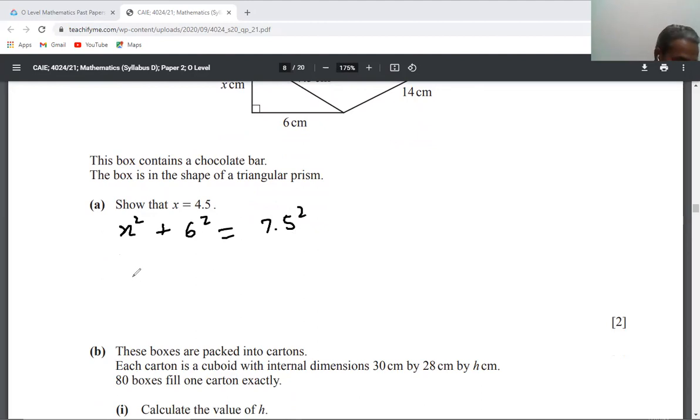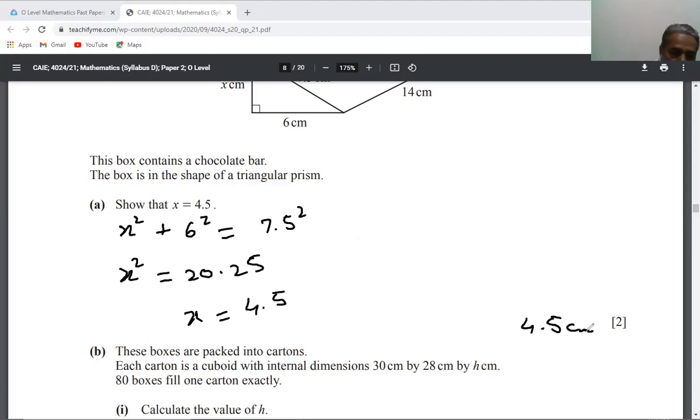By working, we will get x square is equal to 20.25 and x is equal to 4.5. This is your answer here, 4.5 centimeters.